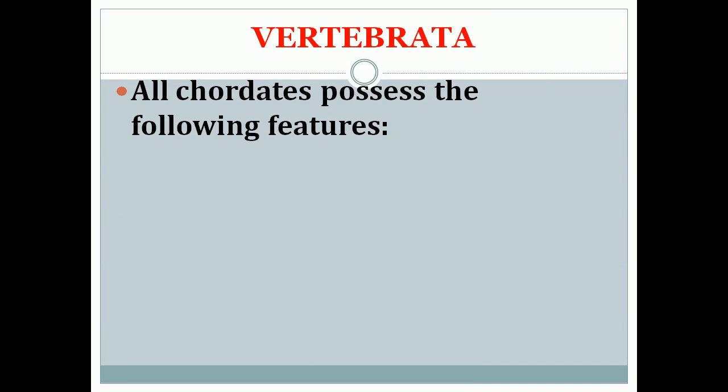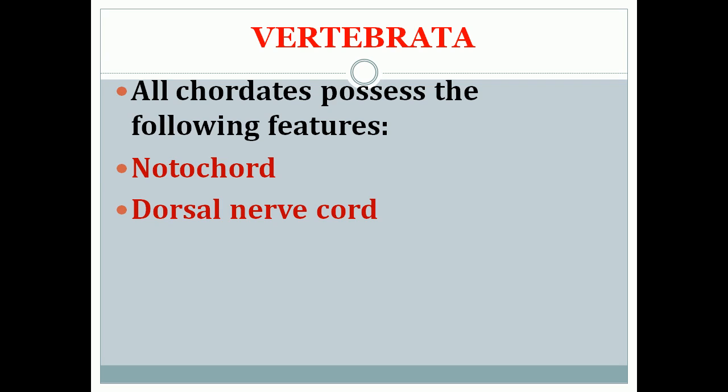So, all chordates possess the following features. It will be having notochord, dorsal nerve cord. Notochord means the hard skeletal rod. The body of these vertebrates consists of a thick skeletal rod which will support their embryonic and all developmental stages.